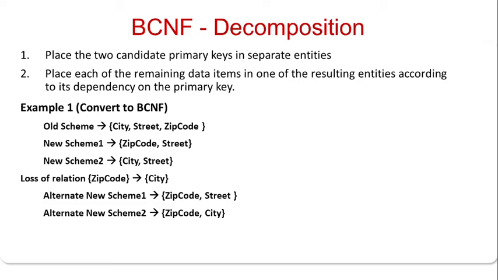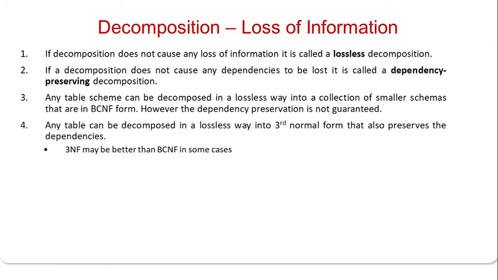For example, convert to BCNF: the old scheme is city, street, zip code; the new scheme is zip code, street. There is another scheme where another dependency was street on city, then the loss of relation is city on zip code. To preserve this, the alternative scheme is zip code and street in one, and zip code and city in another. So we made it this way, and that makes the schema BCNF.